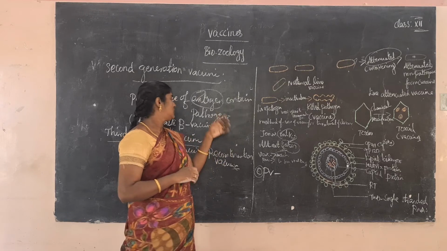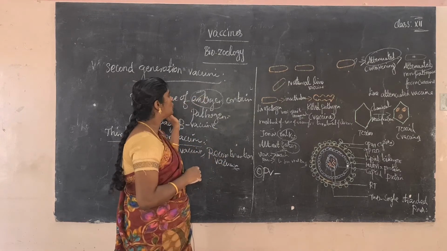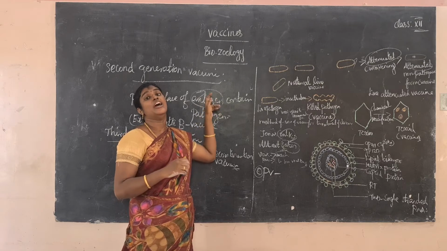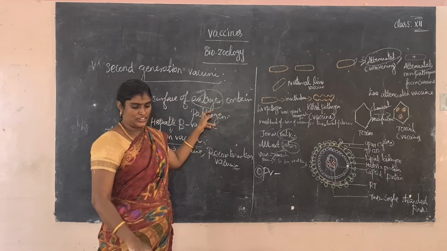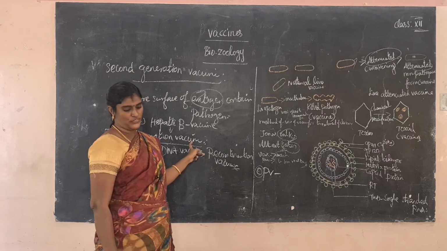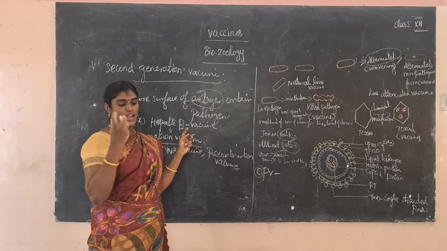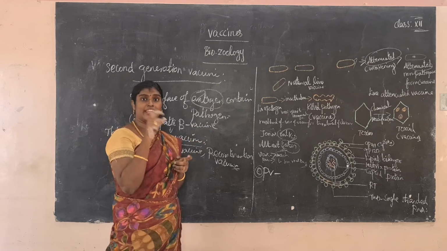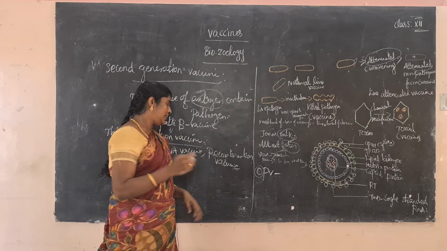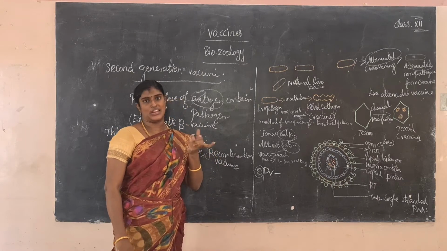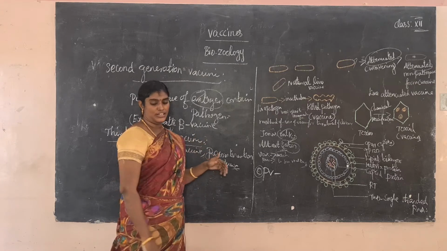So next one, the second generation vaccine. Second generation is pure surface antigen that contains some pathogen. So the pathogen initiates the immune response. Example, hepatitis B virus. So next, the third generation vaccine. It contains the purest, highest potency of vaccine, genetically modified vaccine or recombination vaccine. So transgenic vaccine.